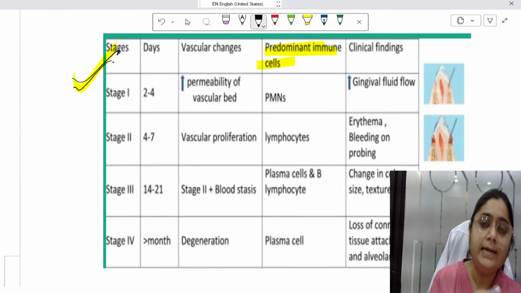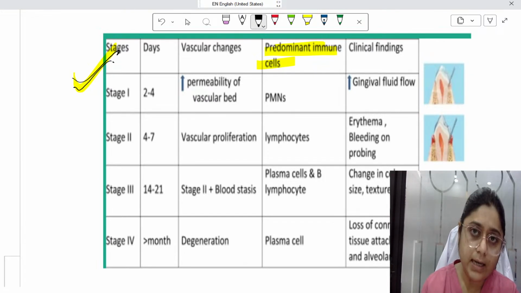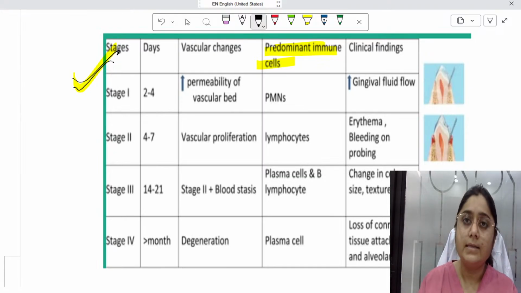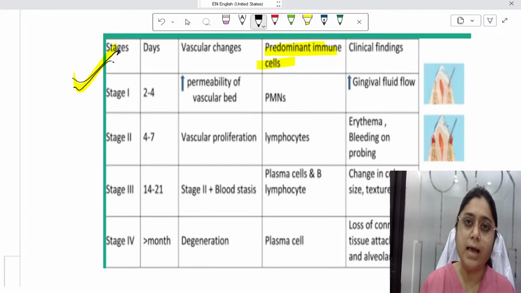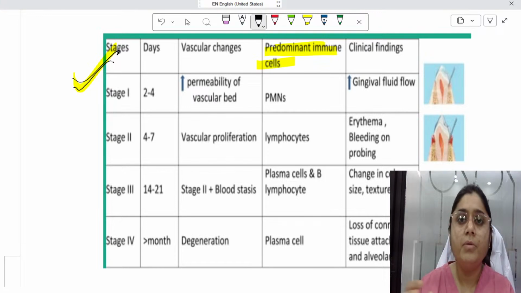Here, you should know that stage 1 happens in 2 to 4 days, then 4 to 7 days, 14 to... I will not discuss everything in detail because we have a very limited time of 1 hour. But yes, this is important, guys. This is like a revision for you. You see this and it refreshes in your minds. This is just a short briefing about important topics.